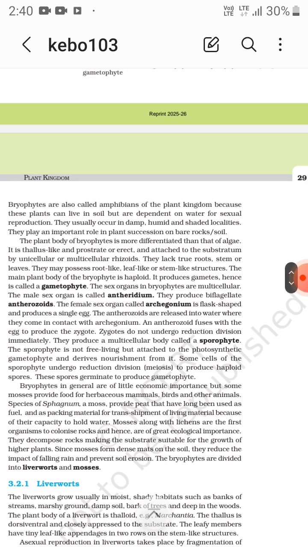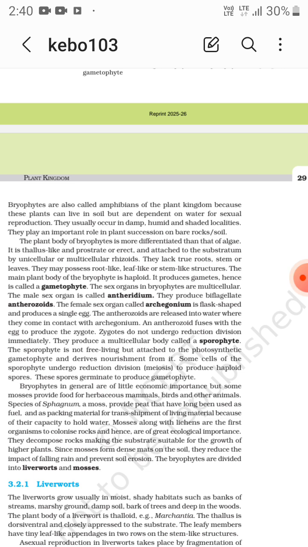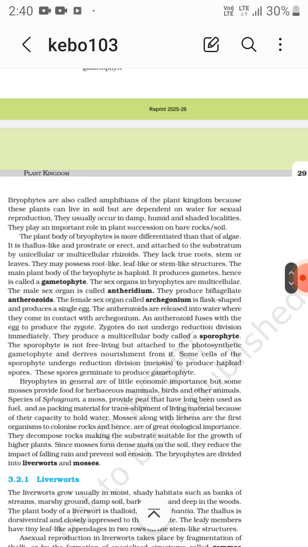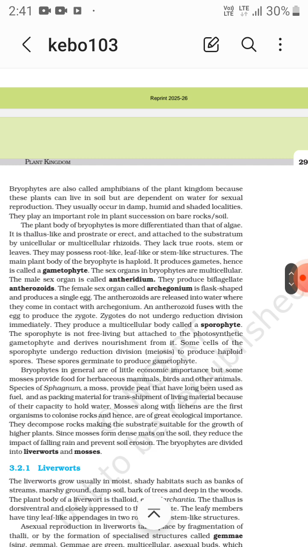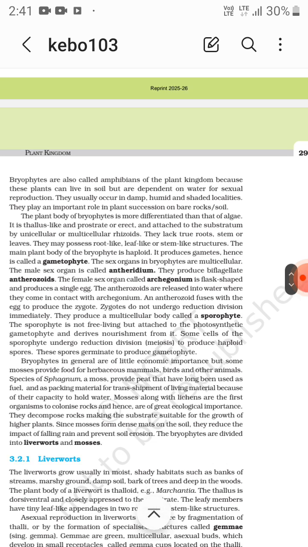An antherozoid fuses with the egg to form the zygote. Zygotes do not undergo reduction division immediately. They produce a multicellular body called a sporophyte. The sporophyte is not free living but attached to the photosynthetic gametophyte and derives nourishment from it. Some cells of the sporophyte undergo reduction division, meiosis, to produce haploid spores. These spores germinate to produce gametophytes.